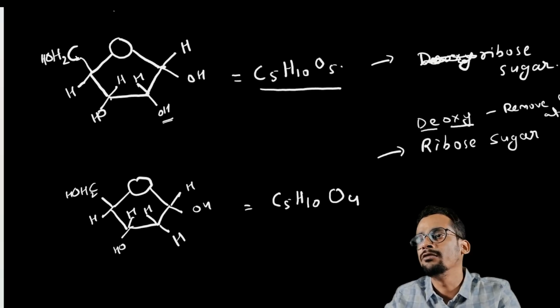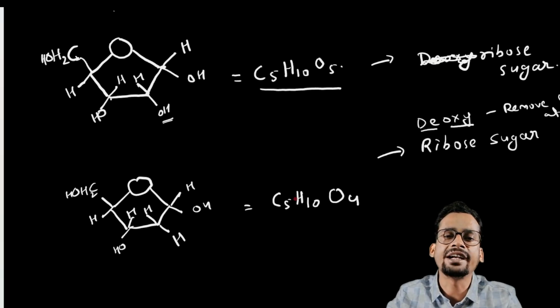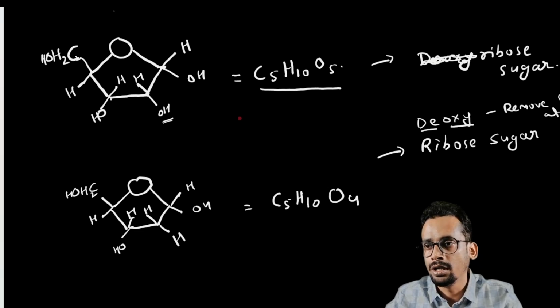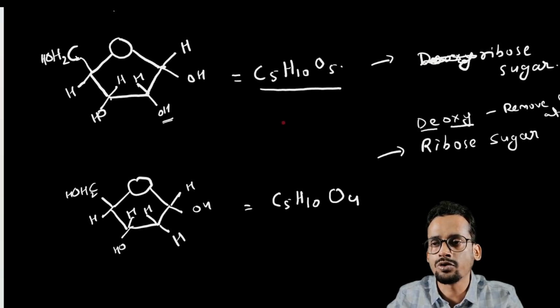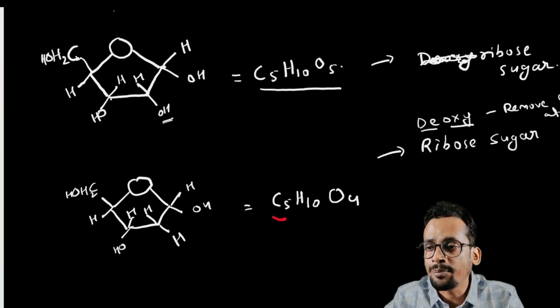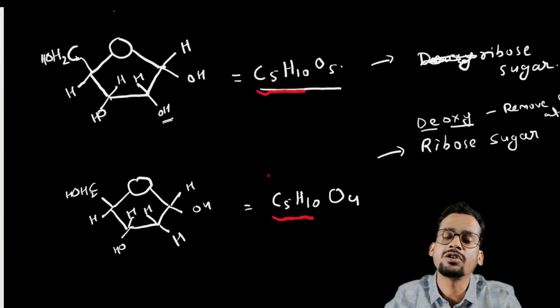Now tell me, out of these two sugars, which sugar is more reactive, or which sugar is more stable? Okay, so C5H10O5 is ribose sugar. It will be present in RNA, and this is C5H10O4. This is deoxyribose sugar. This will be present in DNA. Here, the number of carbon and hydrogen is the same.